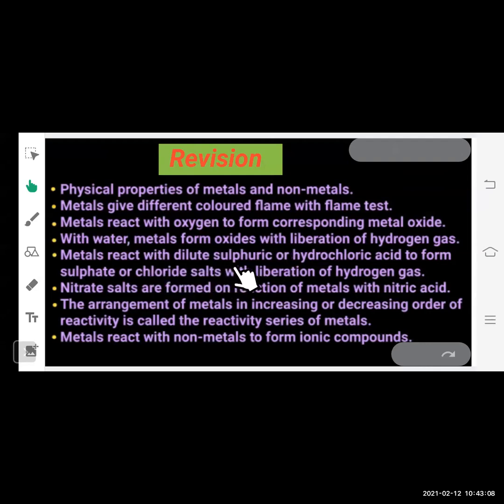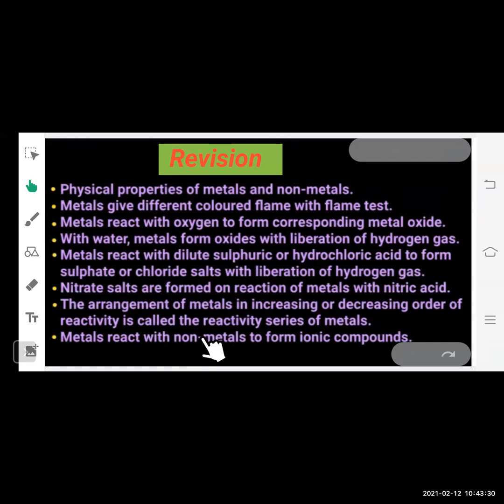Metals react with dilute sulfuric or hydrochloric acid to form sulfate or chloride salts with liberation of hydrogen gas. Nitrate salts are formed on reaction of metals with nitric acid. The arrangement of metals in increasing or decreasing order of reactivity is called the reactivity series of metals.